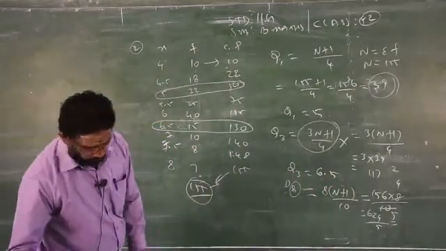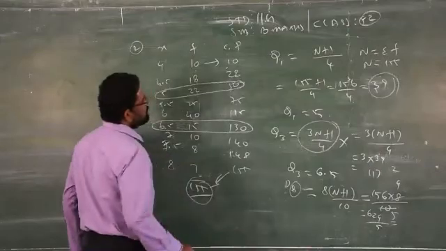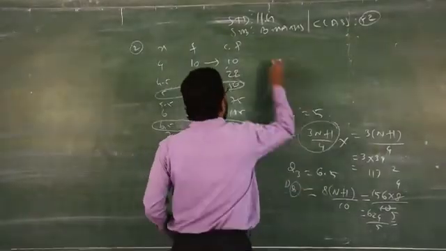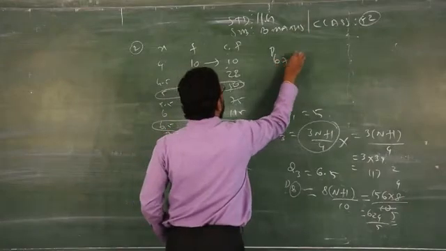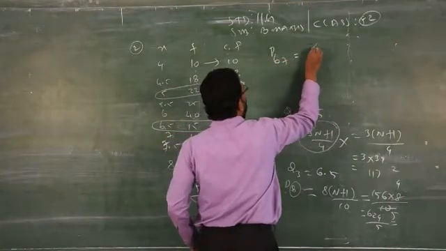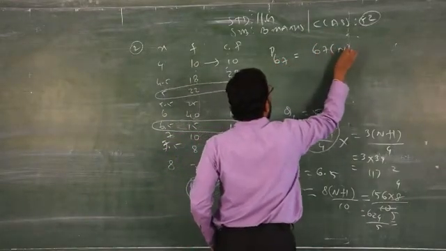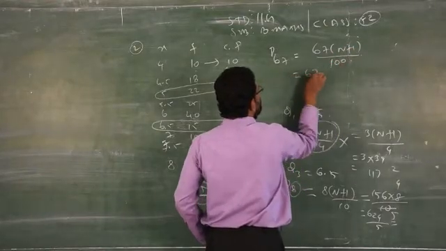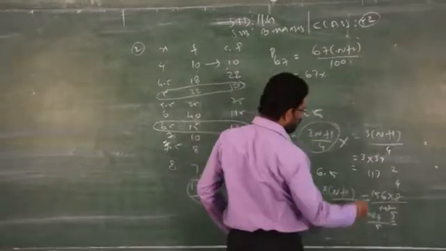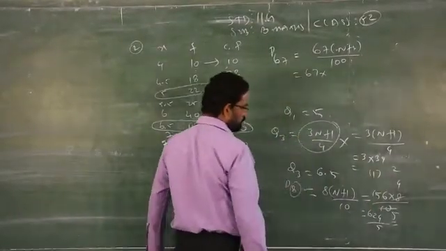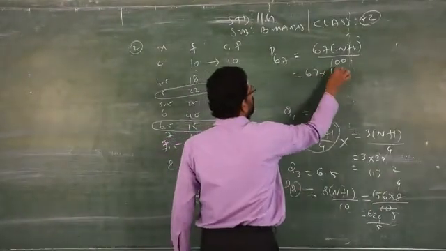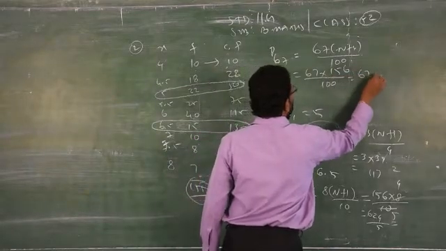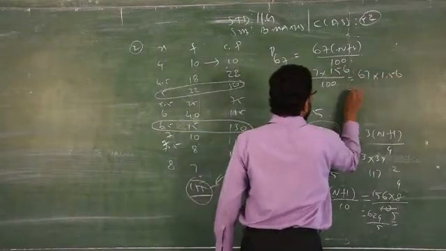Next, you have to find out P67, that is percentile 67, N plus 1 by 100. 67 into N plus 1, which is already 156, by 100, that is 67 into 1.56.